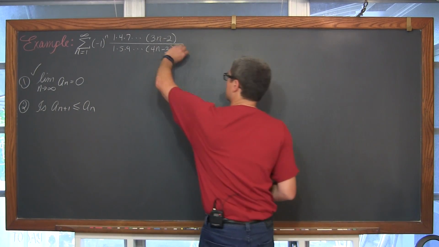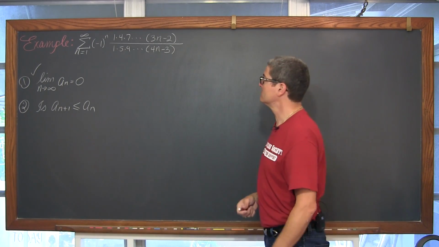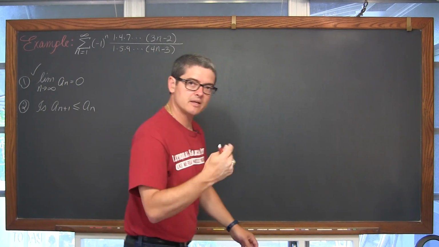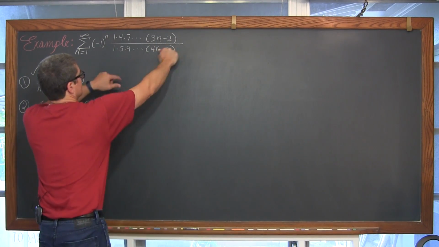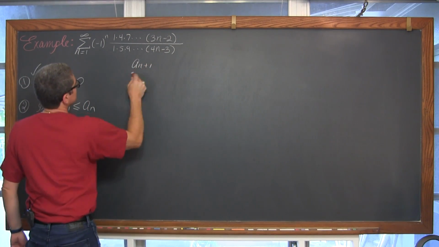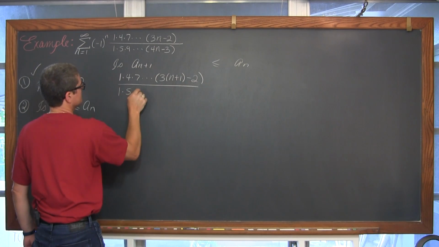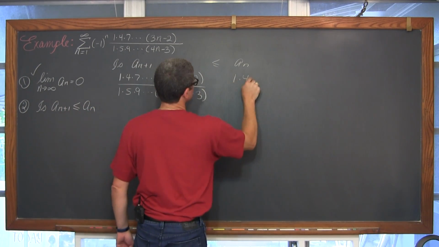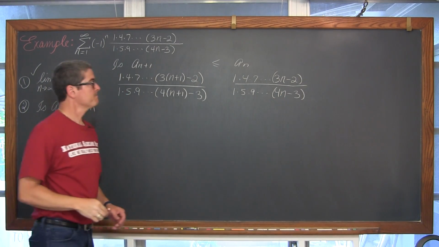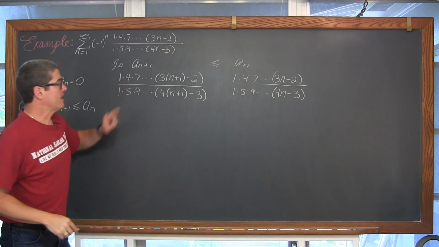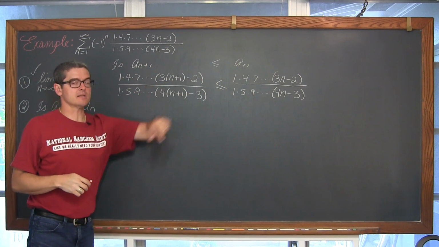I'm not going to try and find a derivative of this crazy thing, so we're going to plug in that n plus 1 expression to find the next term here. Okay, we're looking to verify that a sub n plus 1 is less than or equal to a sub